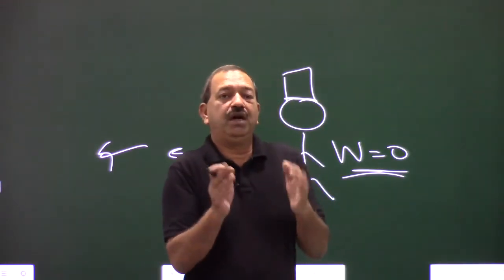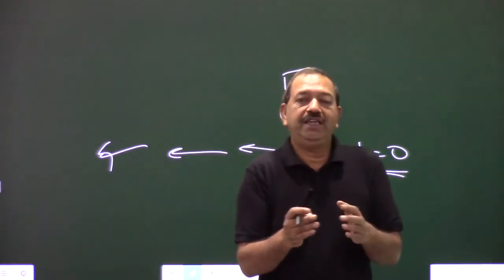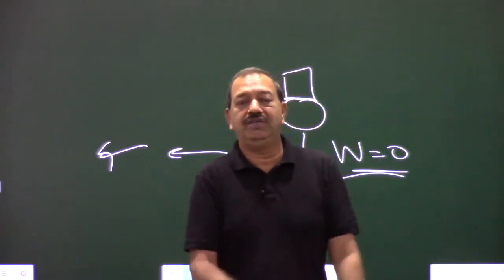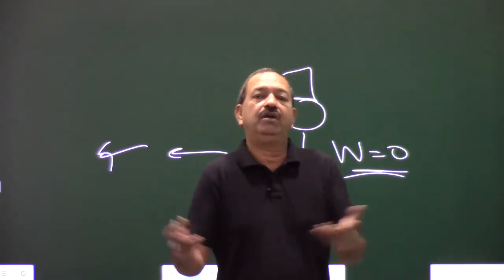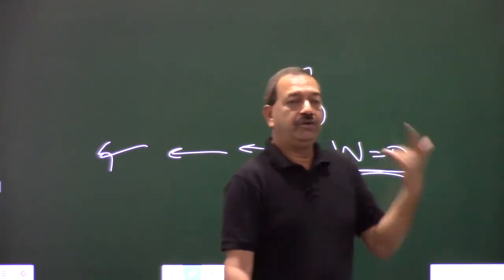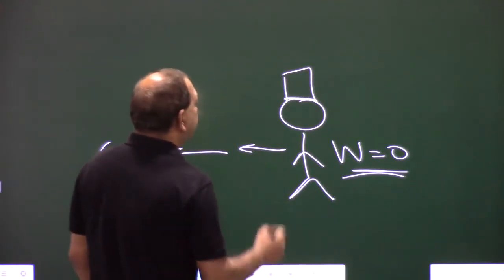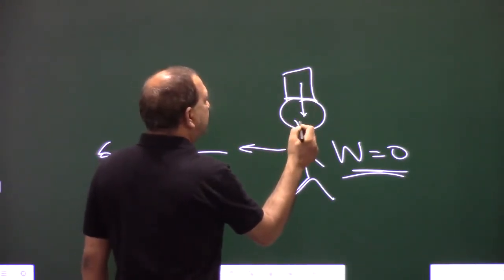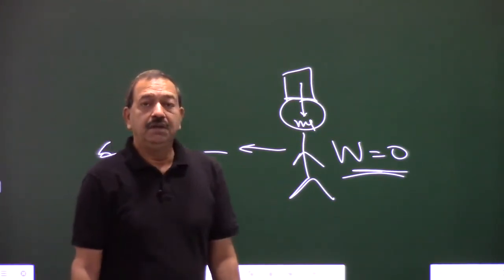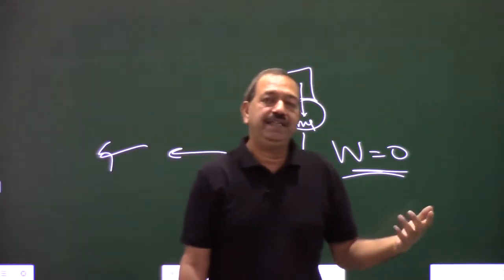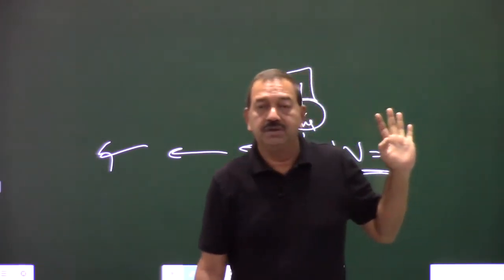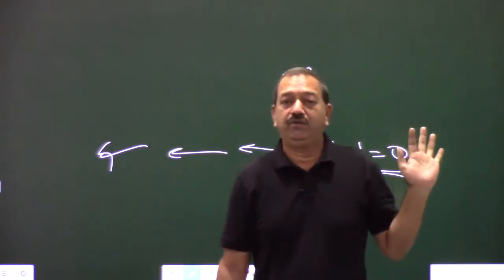According to physics, work we do always by a force or against a force. Work is always done by a force or against a force. A force is always involved in the work. So now you will say the force is also involved here. The weight of the box is also involved here, right? The force is involved. But the another thing what we say in the physics, the motion should not be perpendicular to force. The motion should not be perpendicular to force.